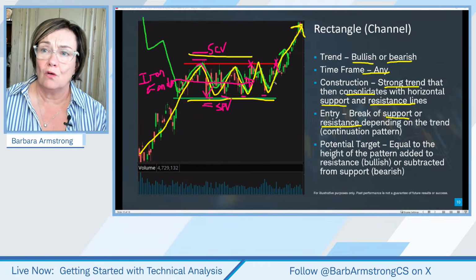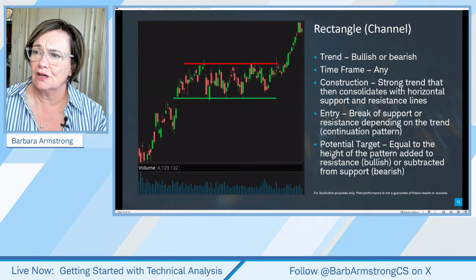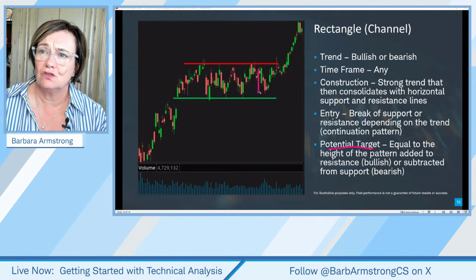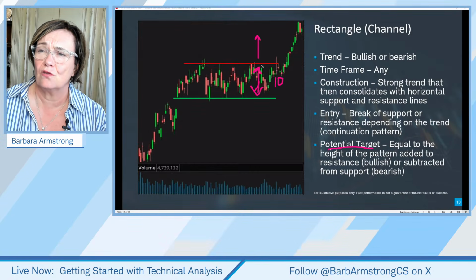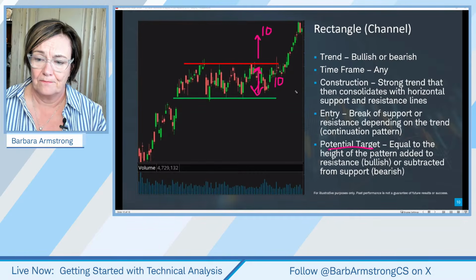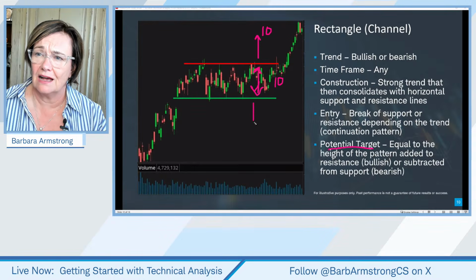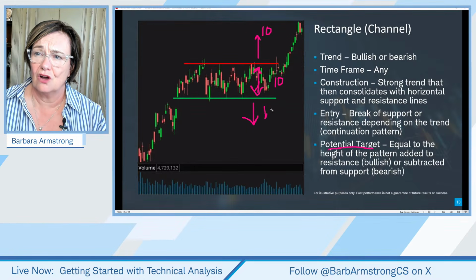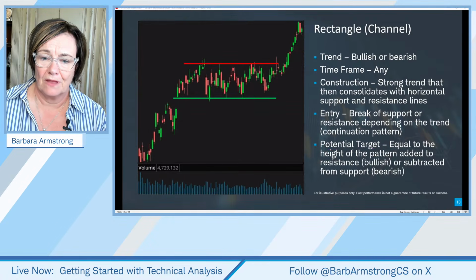Okay. But when it breaks out, so let me shake the Etch-a-Sketch. When it breaks out and you're looking at a target, and we're going to do a bunch of these today, if we say, okay, this range is about $10 wide, a potential target could then be to say, I'm going to look at this horizontal resistance and I'm going to add $10 to it. Or if it breaks to the downside, $10 below.